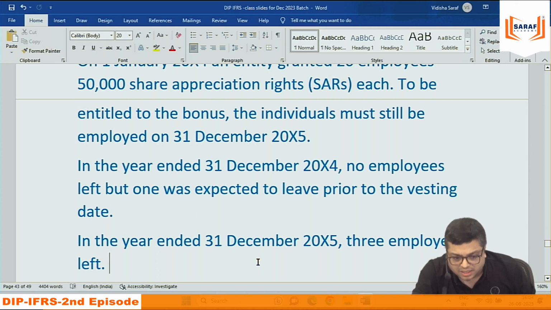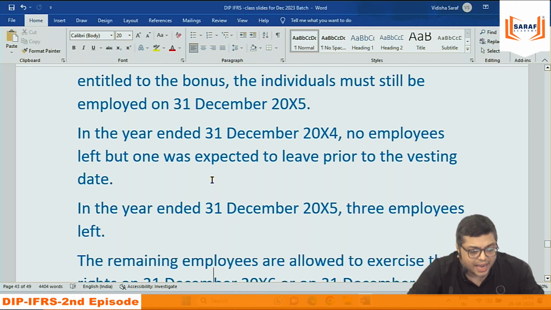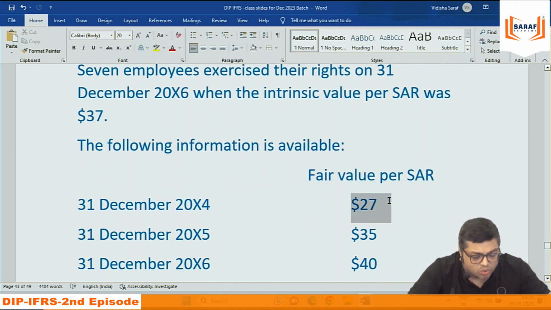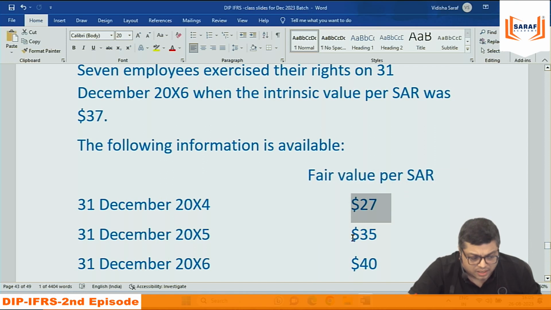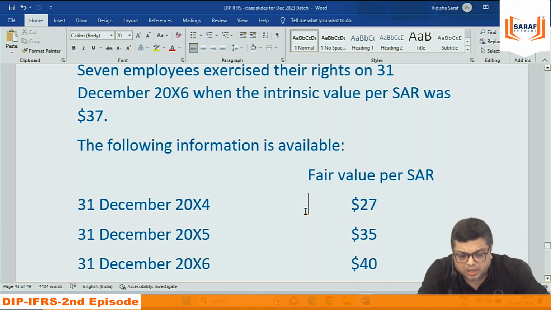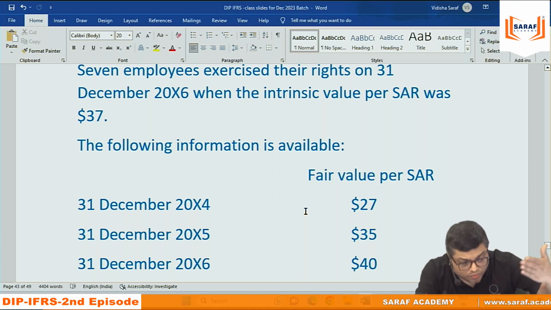But this will not be like that. When we are going to give them cash, not shares, then the accounting says that at the end of every year you need to incorporate what is going to be the price, what is going to be the value per share. Somebody will say, sir, here the window dressing will not be done. Here not recording the actual cost will be window dressing. When the share price at the end of 1 year was 27 expected, and now it is 35, now 40, how can you record in the second year 27 only, when you need to give them $35? So here not recording cash at the appropriate value will be window dressing.